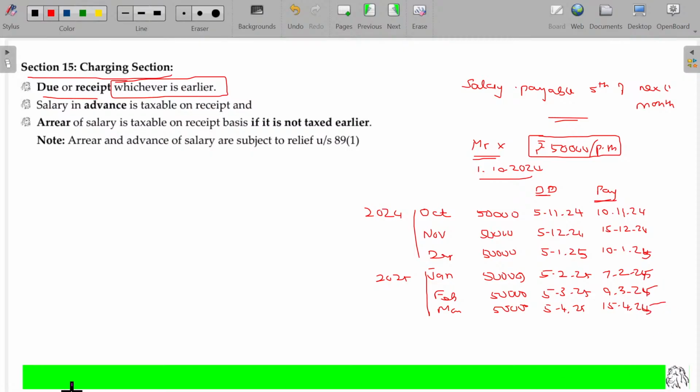Now, what is the taxable salary for him? As per the first statement, due or receipt, whichever is earlier. Between these two, the earlier one is the due date. Now, the due date before 31st March 2025, whatever it may be, will be considered as income. Is that clear? Hope now you'll be able to understand.